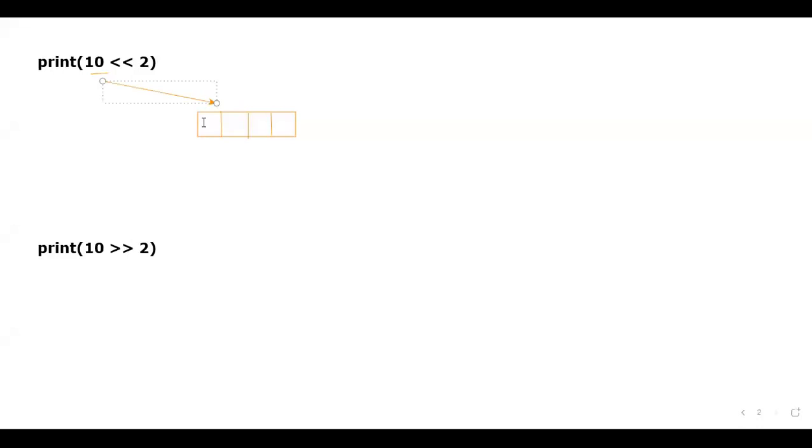Sir, in which manner, sir? Like this here, 1, 0. That means 8 plus 2 is 10. Like this it will be stored. Will you agree with my point? 1, 0, 1, 0. Now tell me, totally there are 32 bits.